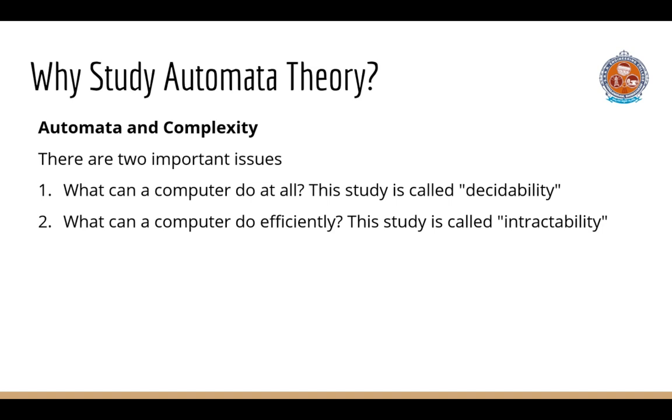Third reason, automata and complexity. Automata are essential for the study of the limits of computation. There are two important issues. What can a computer do at all? The study is called decidability, and the problems that can be solved by a computer are called decidable. What can a computer do efficiently? This study is called intractability, and the problems that can be solved by a computer using no more time than some slowly growing function of the size of the input are called tractable.